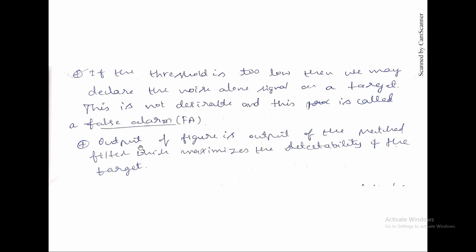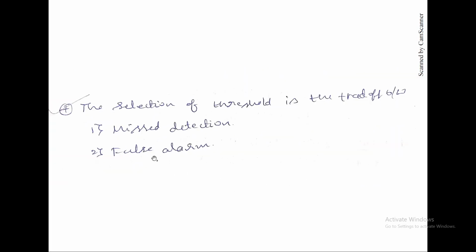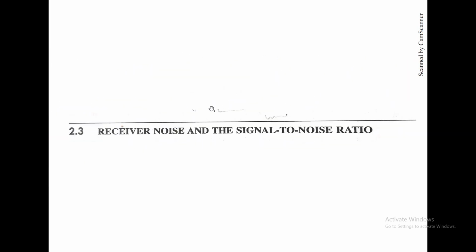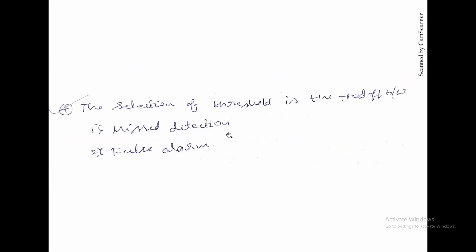The output in the figure is the output of the matched filter. This maximizes the detectability of the targets. So the selection of threshold is a trade-off. If it is too high, the target might be missed. If it is too low, false alarms will come. So basically, the selection of threshold is the trade-off between these two.